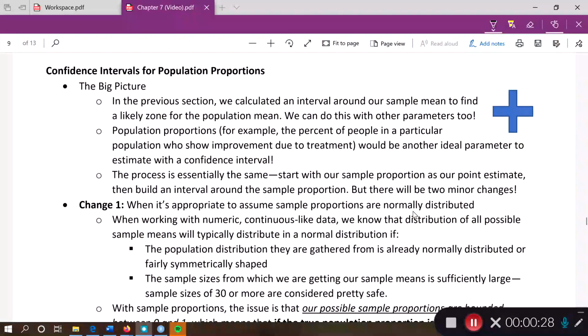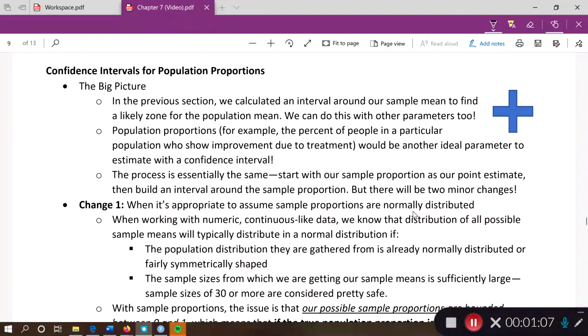We ask people a yes or no question, or we ask people, are you voting for X candidate in the presidential election? And some number of people say yes, and some number of people say no. So we can report the proportion of people who are voting for this candidate. Or in biostatistics, you might think of that more in terms of what percentage of people who have symptoms are hospitalized from COVID-19. If you're showing symptoms, some percentage are going to need hospitalization, some percentage are not going to need hospitalization. So, right, those are proportions.